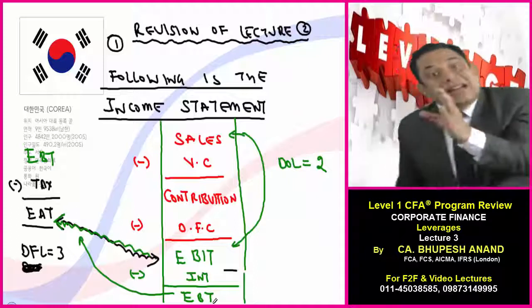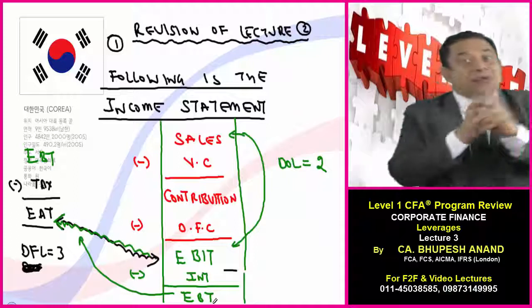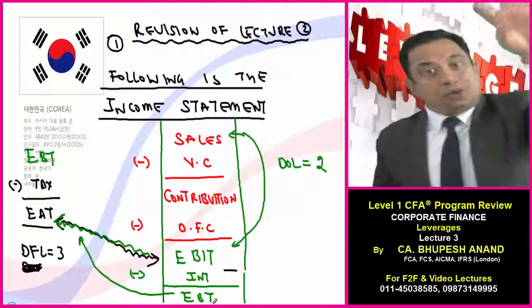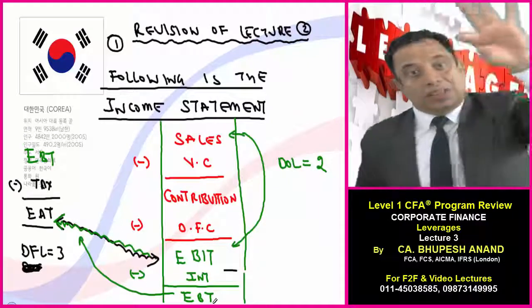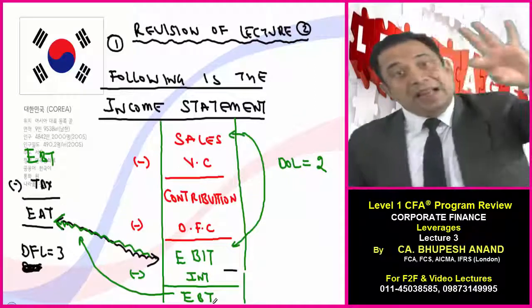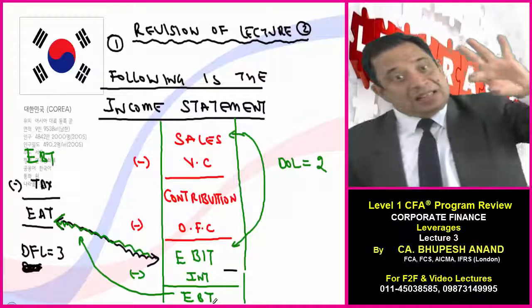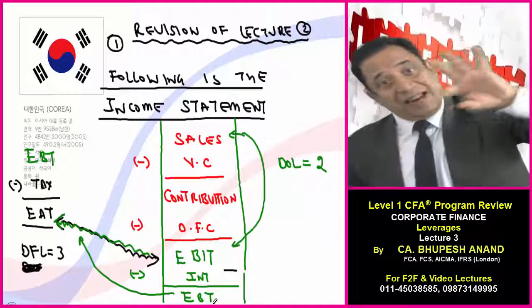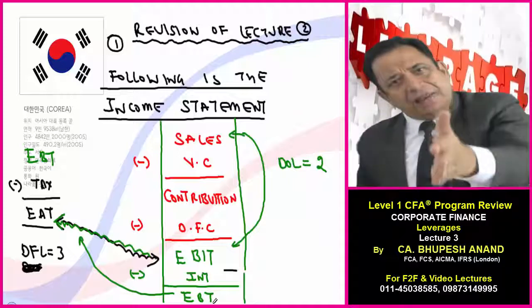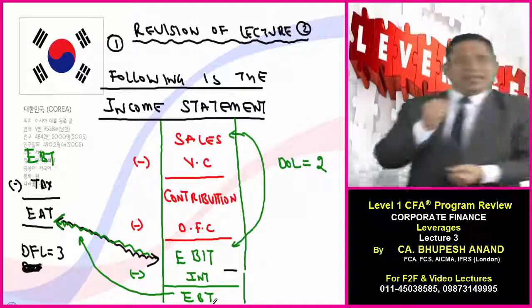But before telling that, I want to revise lecture number 2. I have prepared an income statement for you, and in that income statement, I have shown that this is sales, this is variable cost, this is contribution, this is operating fixed cost, this is EBIT, the operating profit, this is interest, the financial fixed cost, this is EBT, this is tax, this is EAT. All that calculation I have given. So again, I have prepared an income statement for you. So please prepare that income statement.